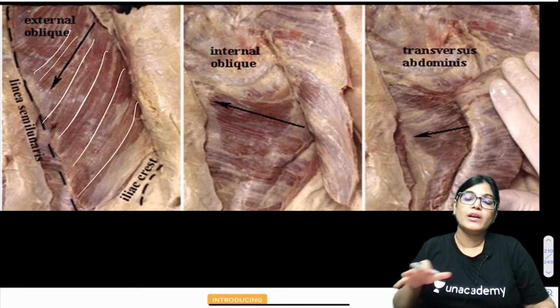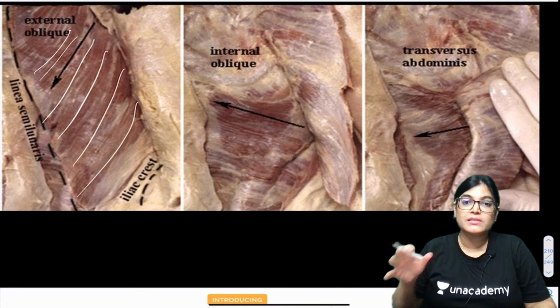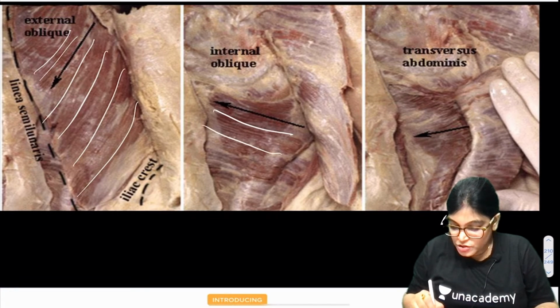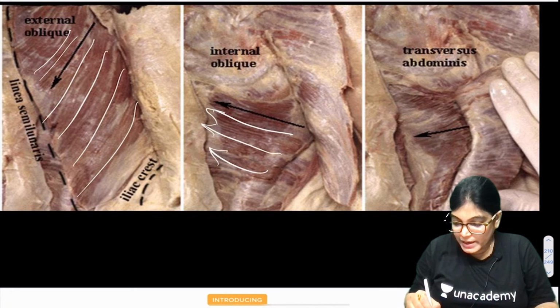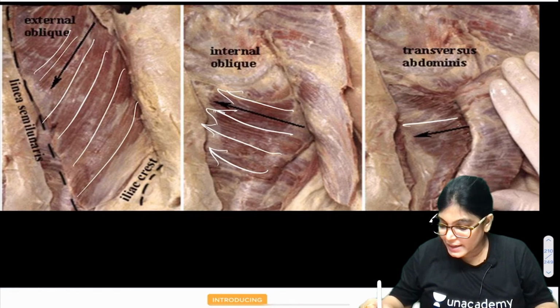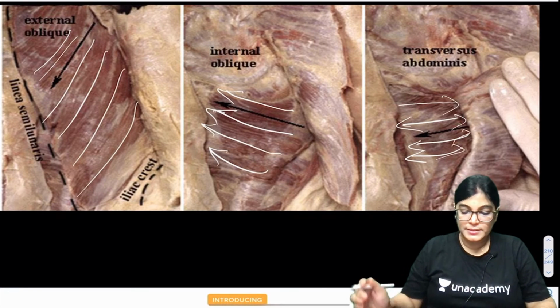Because in layers and all cadaveric image MCQs, you have to understand the muscle fibers for identification of these muscles in the image based MCQs. This is the direction of the internal oblique as if you are embracing yourself, and this is going in the transverse direction. The direction of the muscle fibers is transverse.